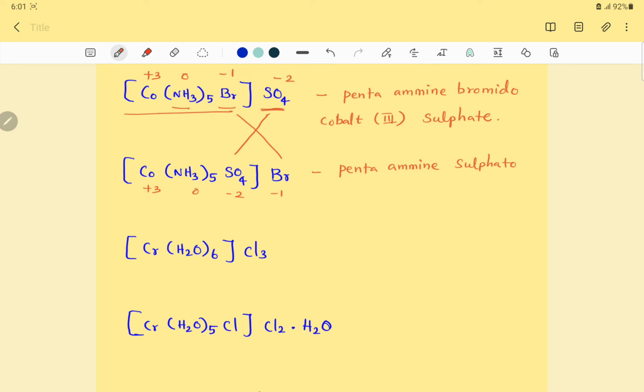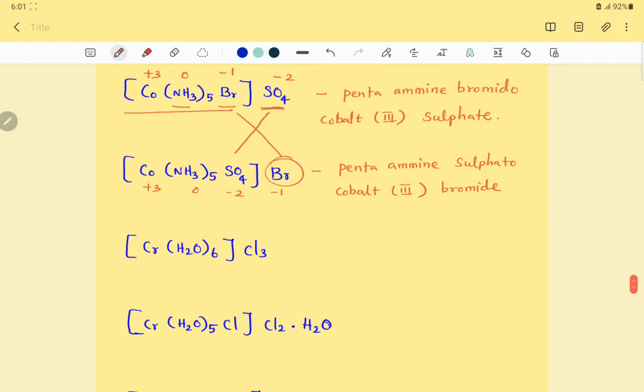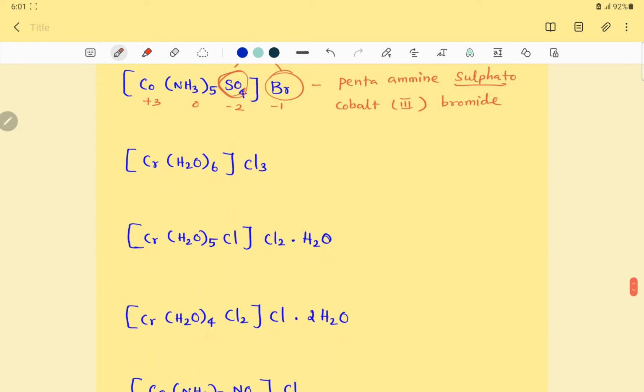I follow alphabetical order, amine first, followed by sulfato. Then the central metal ion is cobalt, oxidation number 3, cobalt(III). Outside, the anion is Br minus, so it's called bromide. When it acts as a ligand, bromido; now it is a simple anion, so bromide. SO4 in the previous one acts as a simple ion, so sulfate, but in this compound it acts as a ligand, so it's called sulfato. See the difference in the name of the same group in different places, right?